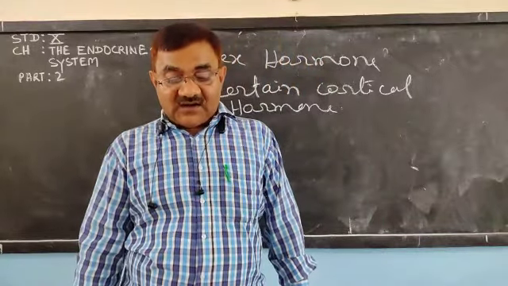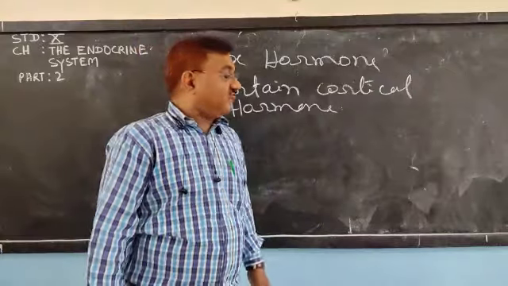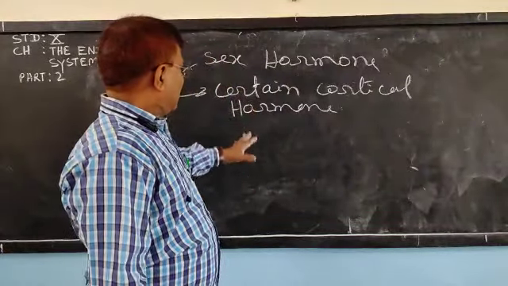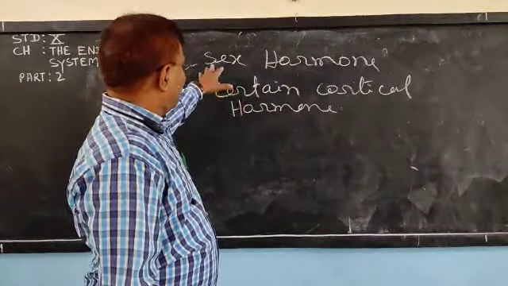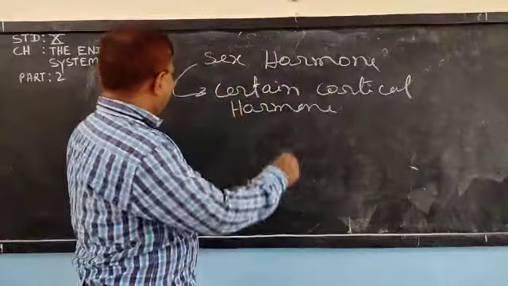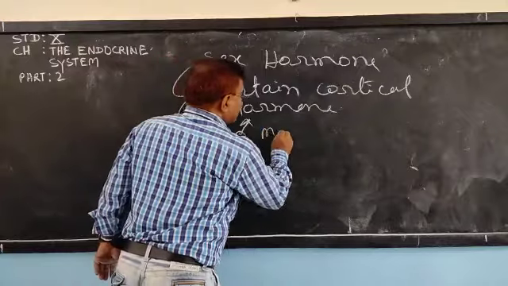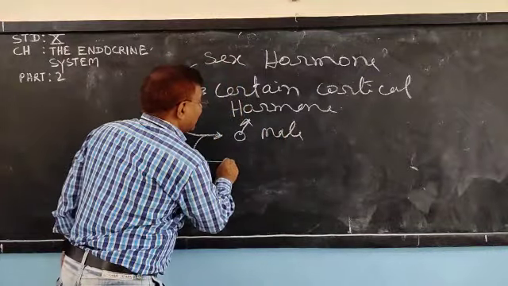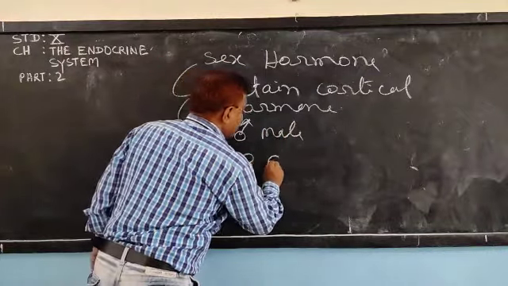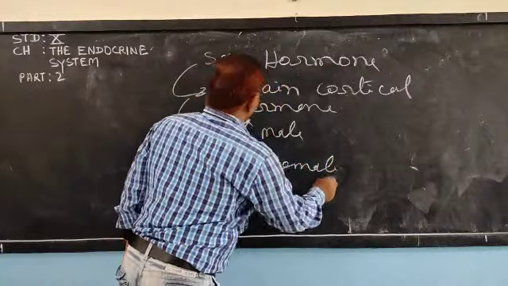Overgrowth in the cortex in young children leads to premature sexual maturity. Certain cortical hormones behave like sex hormones, and they are of two types: male and female. Try to understand.